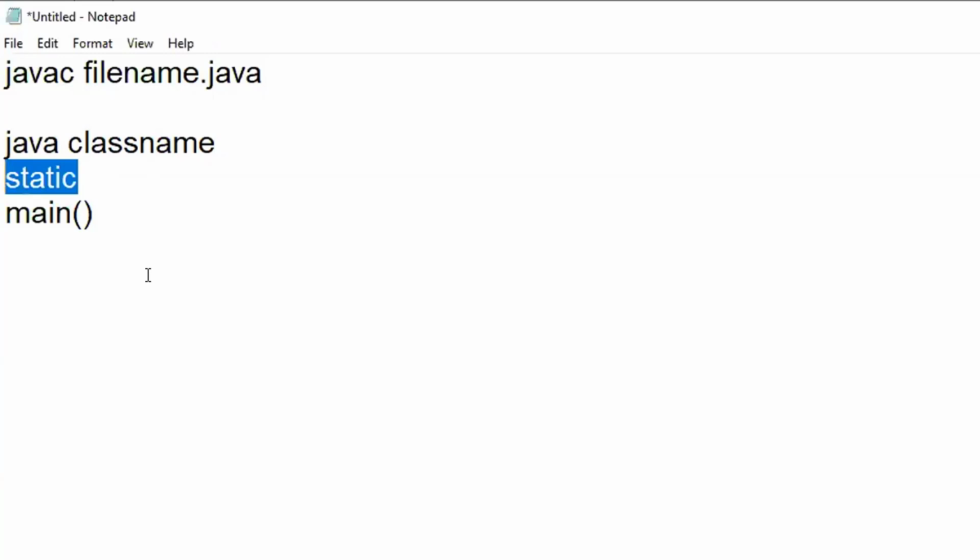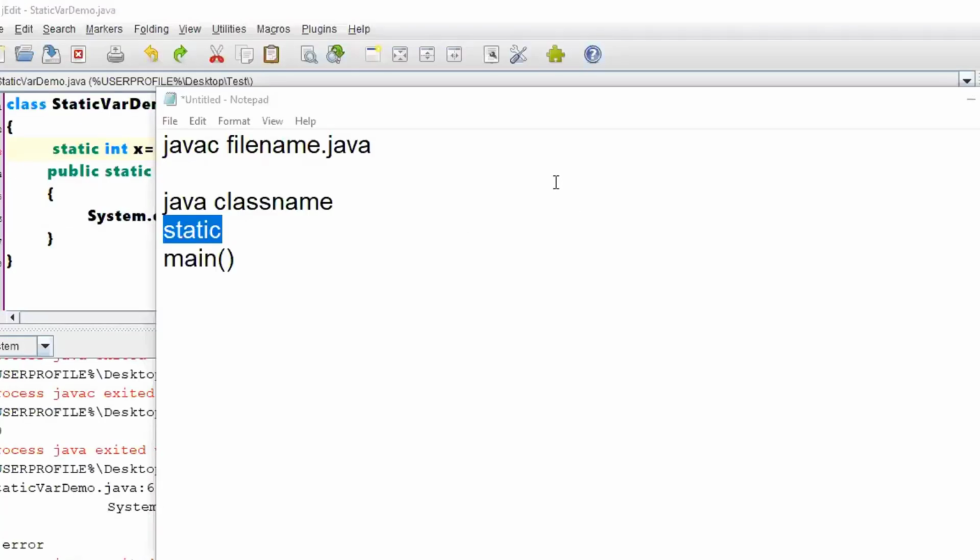If any variable has not been declared static, the main method will not know. Once it enters the main method, only then will it come to know that there is an existence after creating an object. Things are not complicated. The problem is we didn't hear about all these things before. That is the problem, sir.